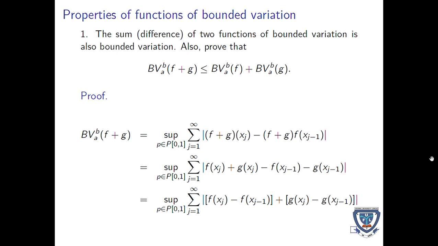Proof. The bounded variation of f plus g is equal to the supremum of the summation of the absolute value of (f plus g) of x_j minus (f plus g) of x_{j-1}. What it simply means is that anywhere I have f in the original definition, I now replace it with f plus g. And when you do that and substitute properly, you're going to have the supremum over the partition of the summation of the absolute value of f of x_j minus f of x_{j-1} plus g of x_j minus g of x_{j-1}.